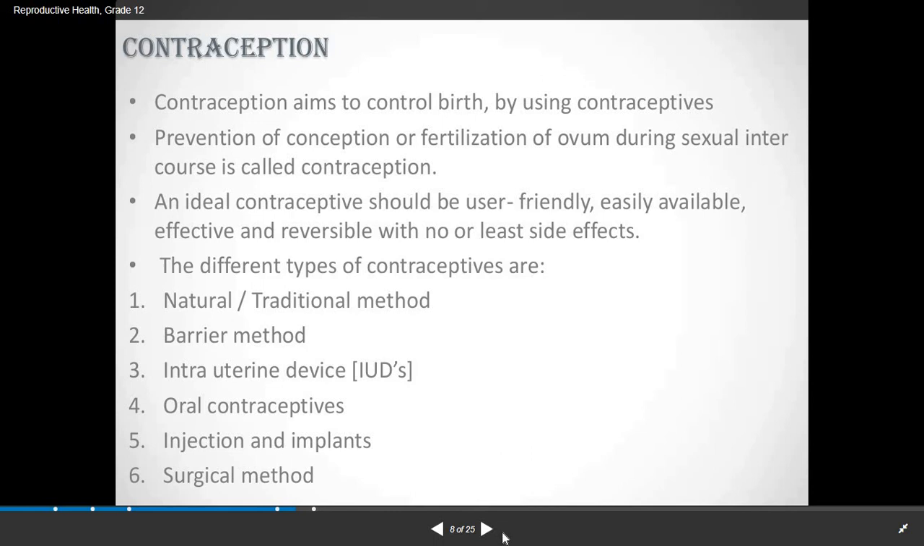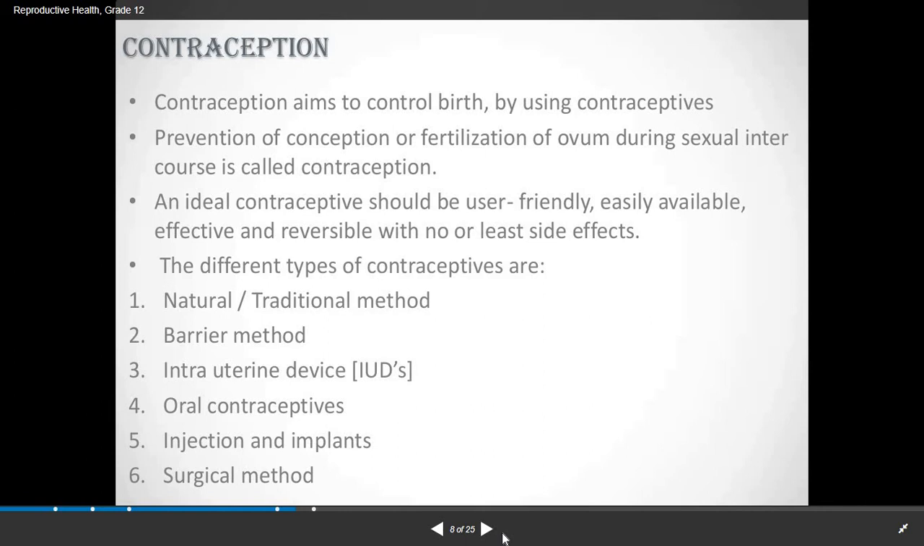Good morning students. Now in this session we will cover the different methods for contraception. We will complete three methods in this session, that is natural, barrier method and intrauterine device.